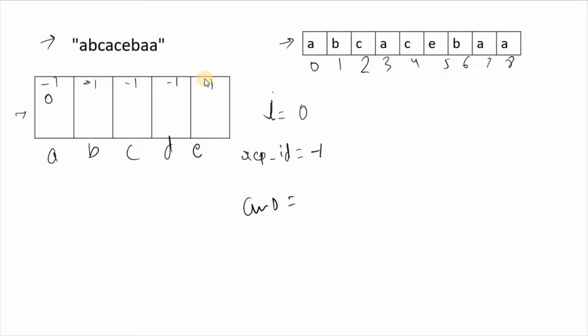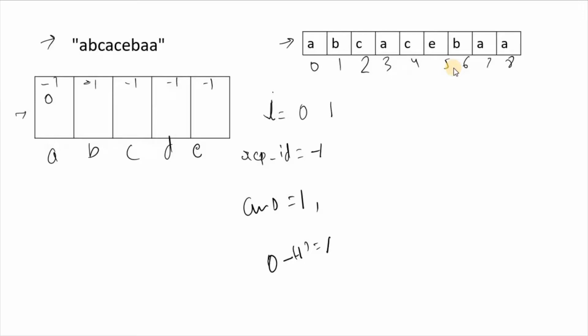So our answer will be I minus repeated index. I is 0 and repeated index is -1, so it will be 1. Our answer is 1, and initially the answer is 0, so we'll replace 0 with 1. Next I equals 1.